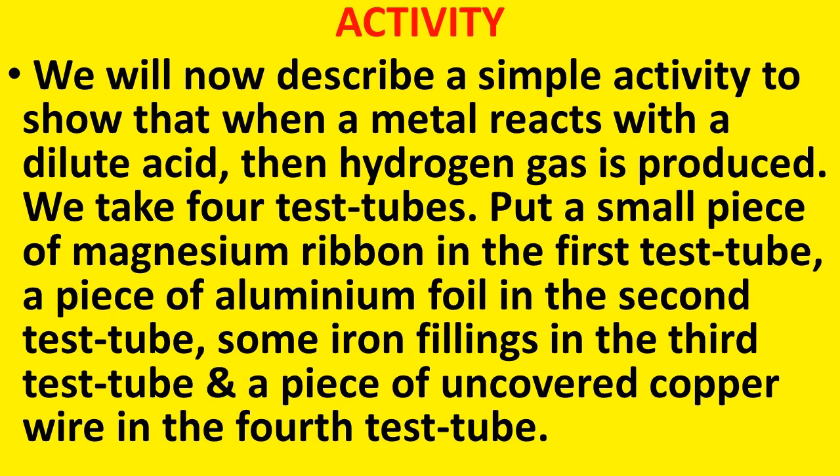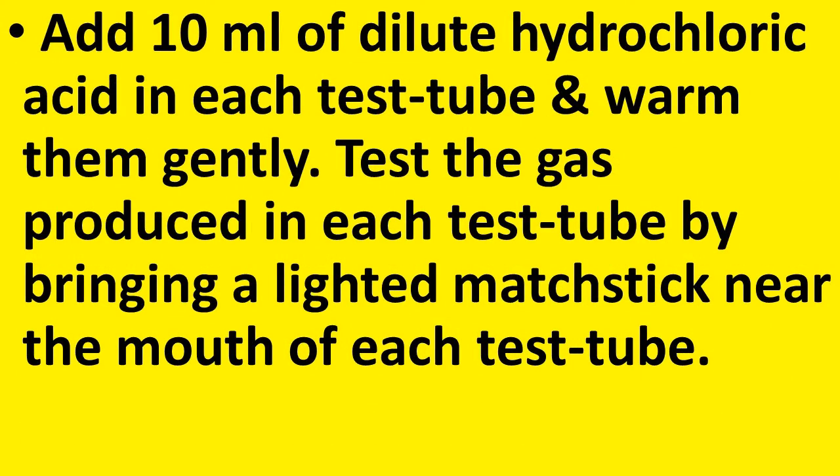So which are the metals we have taken? We have taken magnesium, aluminium, iron and copper to test the reaction with acids. Now add 10 ml of hydrochloric acid in each test tube and warm them gently. So what we have to do? In the second step, after adding metals, we have to add 10 ml of dilute hydrochloric acid in each test tube and warm them gently one by one.